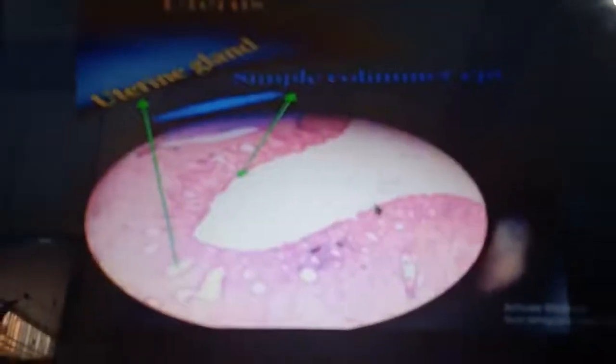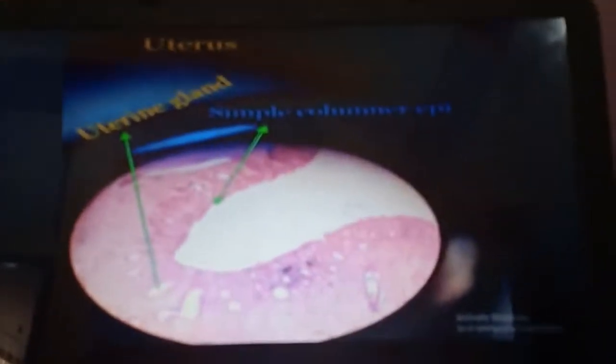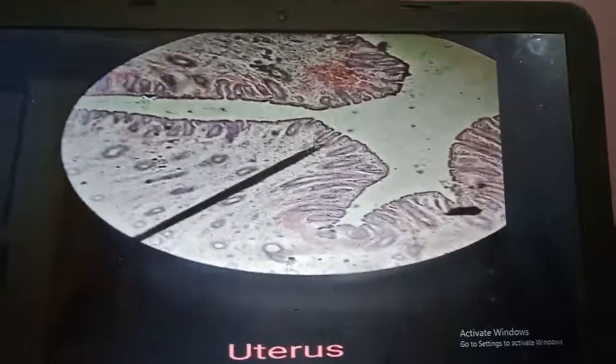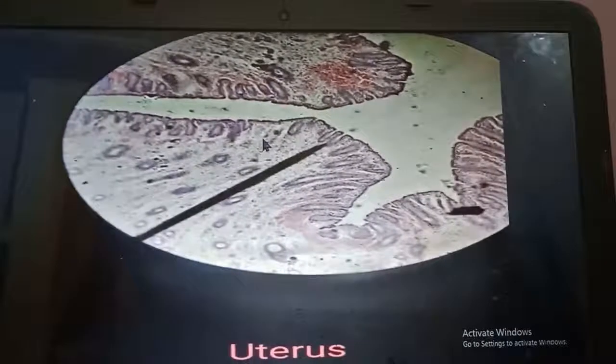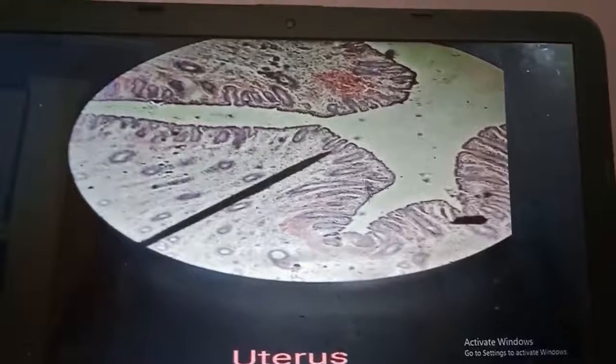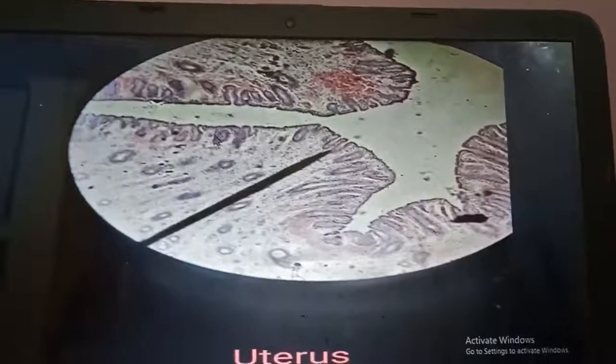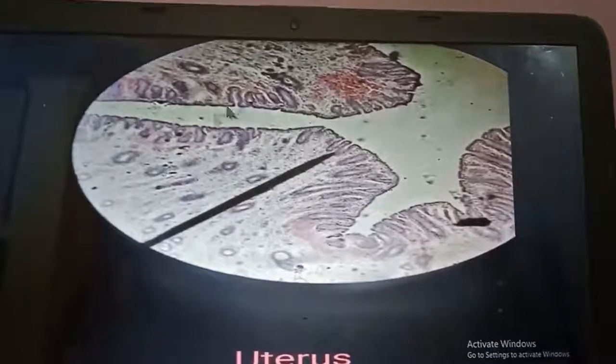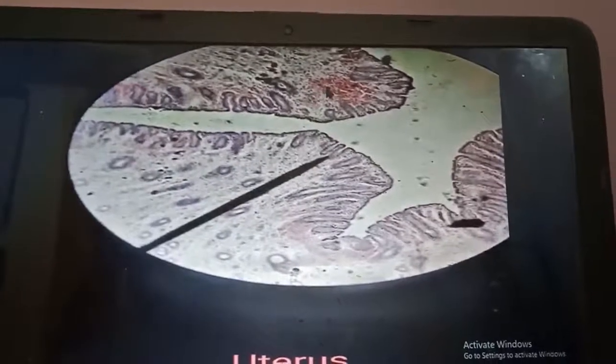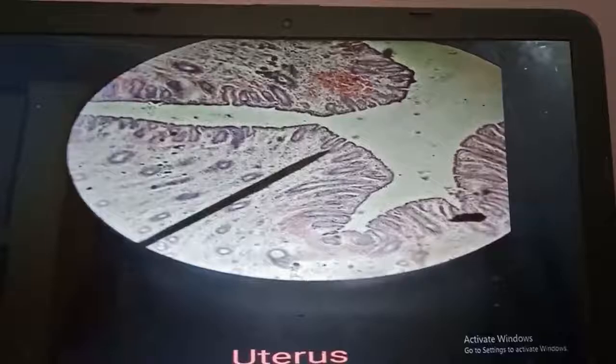Okay, so this is of proliferative phase and this is of secretory phase. Here also you can see this is the histological slide of uterus, and this is lined by the simple columnar epithelium, actually hypertrophied columnar, because they are in the secretory phase, as there are abundance of arteries and gland.